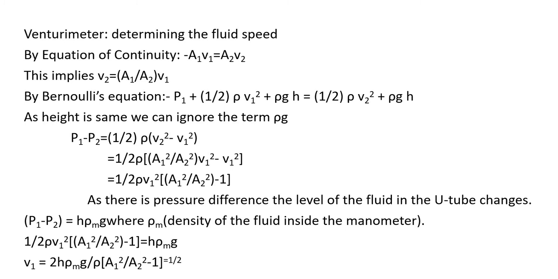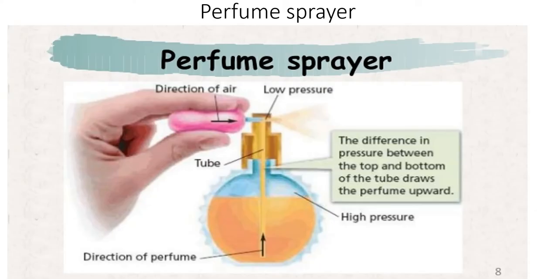Rho m is the density of the fluid inside the manometer, rho is the density of the liquid which is flowing through this Venturi meter. So we can equate that. What you will get is half rho V1 square into A1 square by A2 square minus 1 equal to h rho m into g, and V1 can be found out from this expression. You can simplify it and find it.